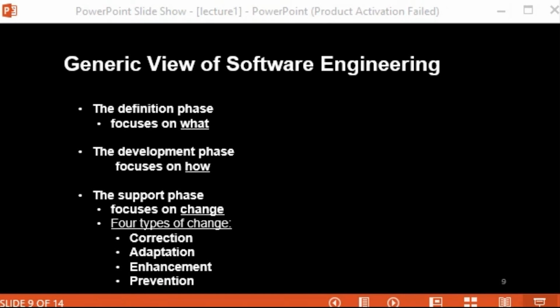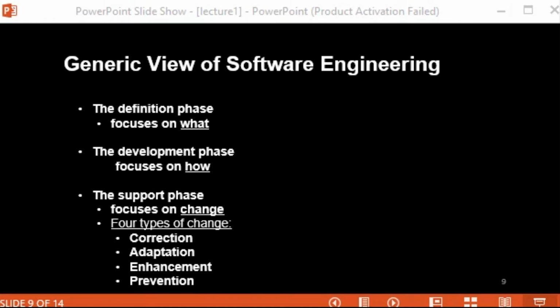Then comes the enhancement. As software is used, the customer, or user, will recognize additional functions that will provide benefit. So the maintenance needs to be there. Maintenance extends the software to handle those new requirements, so it should be enhanced again.